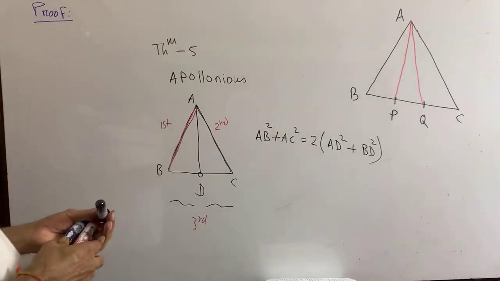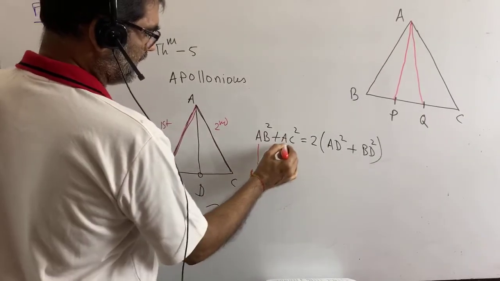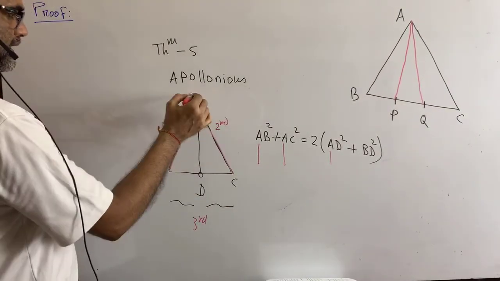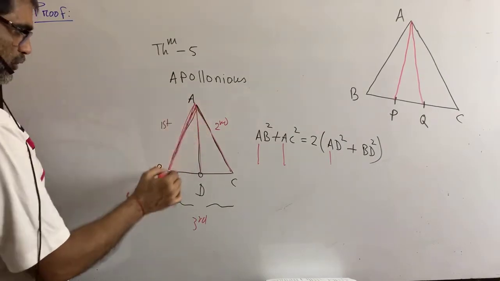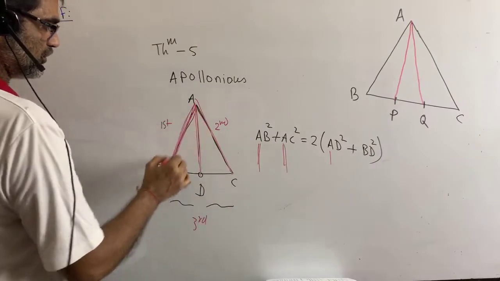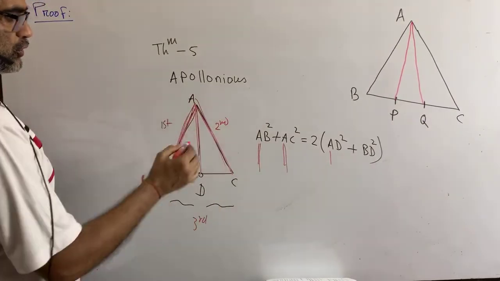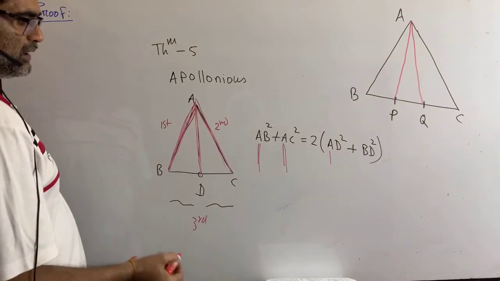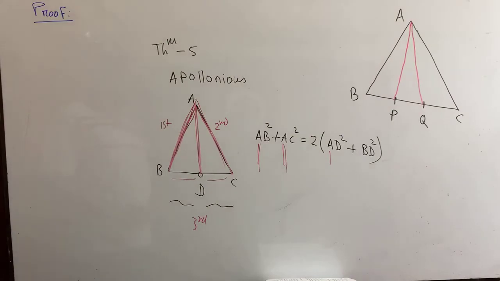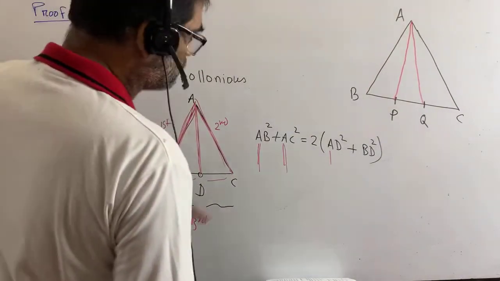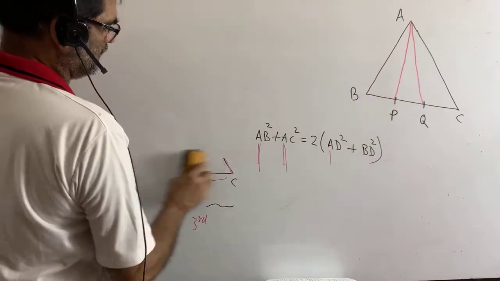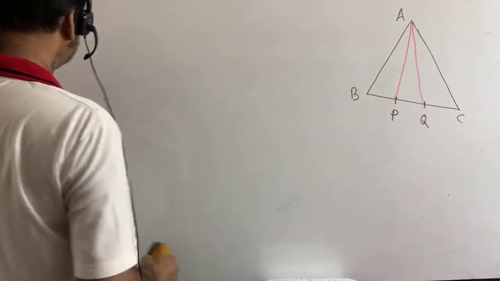Please try to understand. It is A. You see AB square, AC square, AD square. AB square plus AC square is equal to twice AD square plus either this or this square. Any of these two can be considered. Okay, so we will prove this extra with the help of Apollonius theorem. How we will prove it? You see, write down at first.